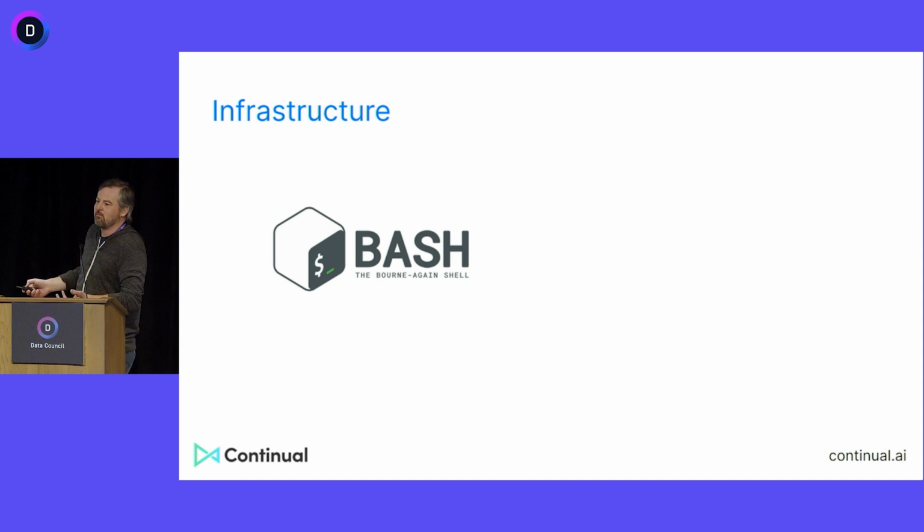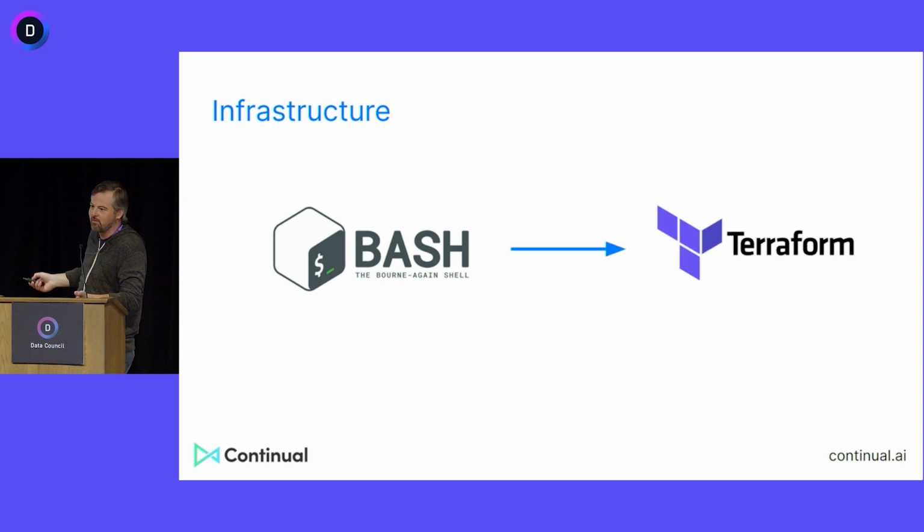Think about infrastructure. We used to manage infrastructure with bash scripts. We'd provision things. We'd call AWS APIs. We had APIs, but we managed it with bash scripts. Who does that anymore, right? We use Terraform, or we use Pulumi. We use something that has moved from this pipeline jungle world to some sort of declarative specification with Terraform.